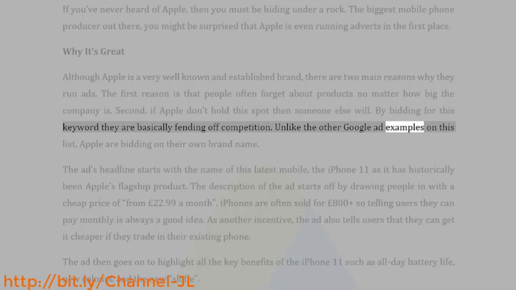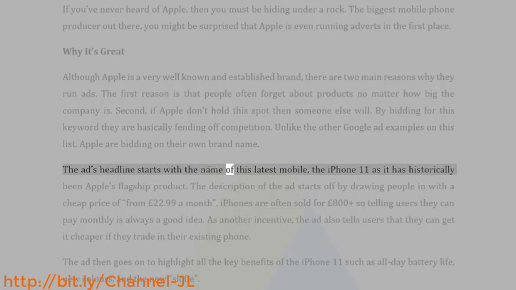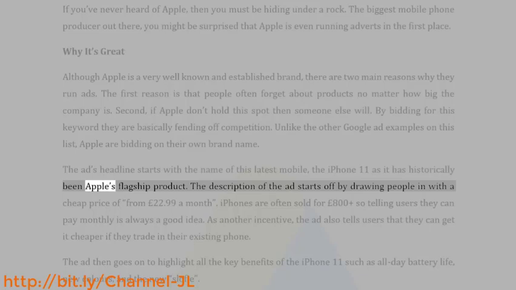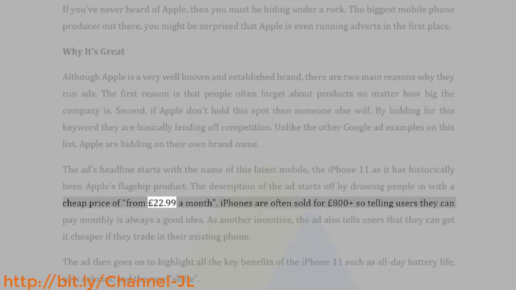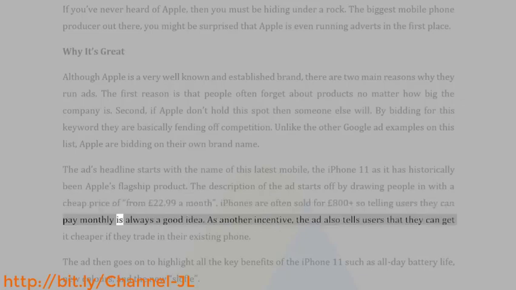Unlike the other Google ad examples on this list, Apple are bidding on their own brand name. The ad's headline starts with the name of this latest mobile, the iPhone 11, as it has historically been Apple's flagship product. The description of the ad starts off by drawing people in with a cheap price of from £22.99 a month.